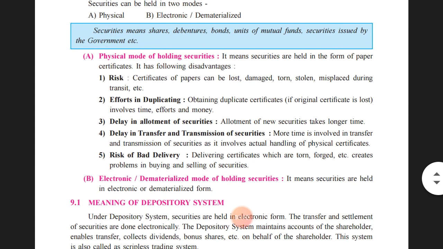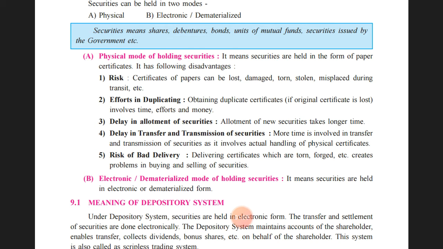Okay, a physical mode of handling the security. It means securities are held in the form of paper certificate. So when we say the securities are held in the physical form, it means securities are held in a paper form. There were so many limitations and disadvantages when the securities were held in the physical form. Let us see those difficulties and disadvantages.